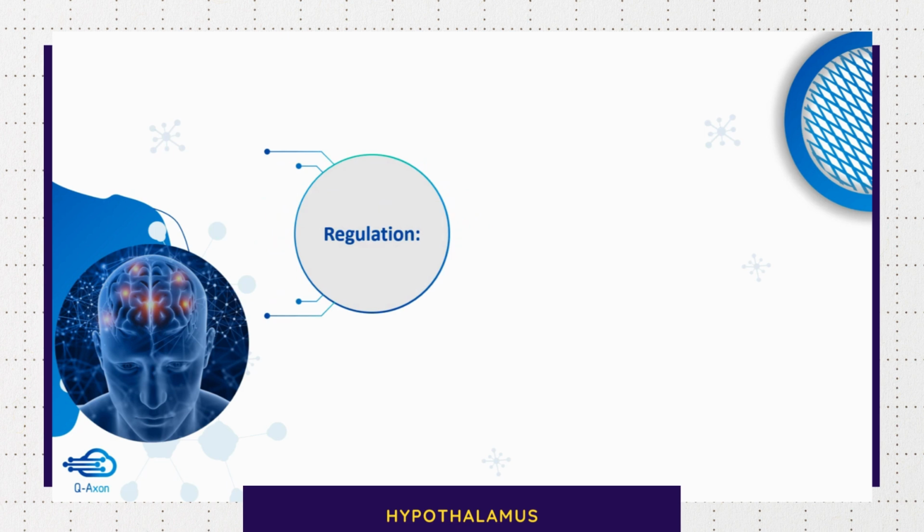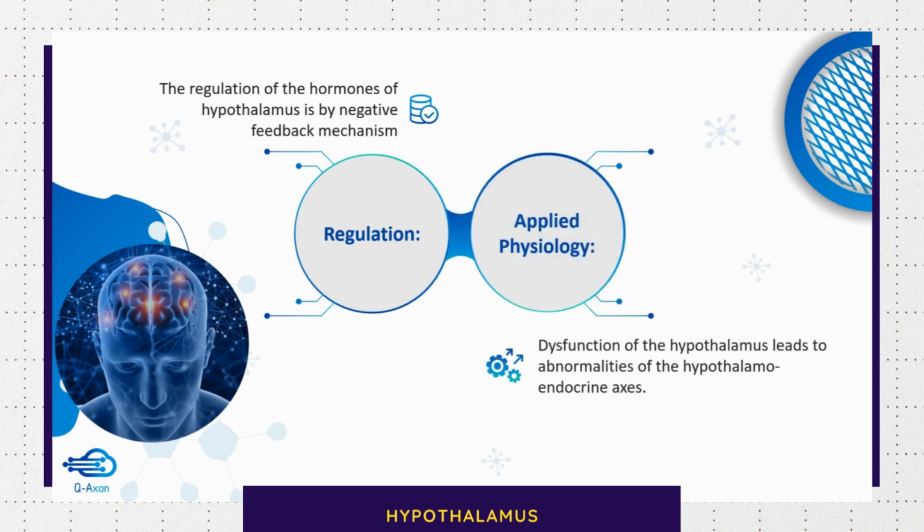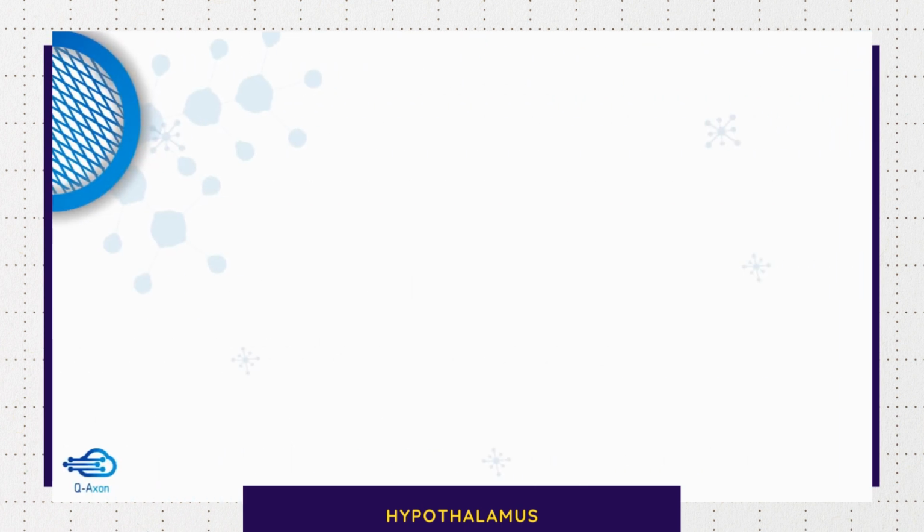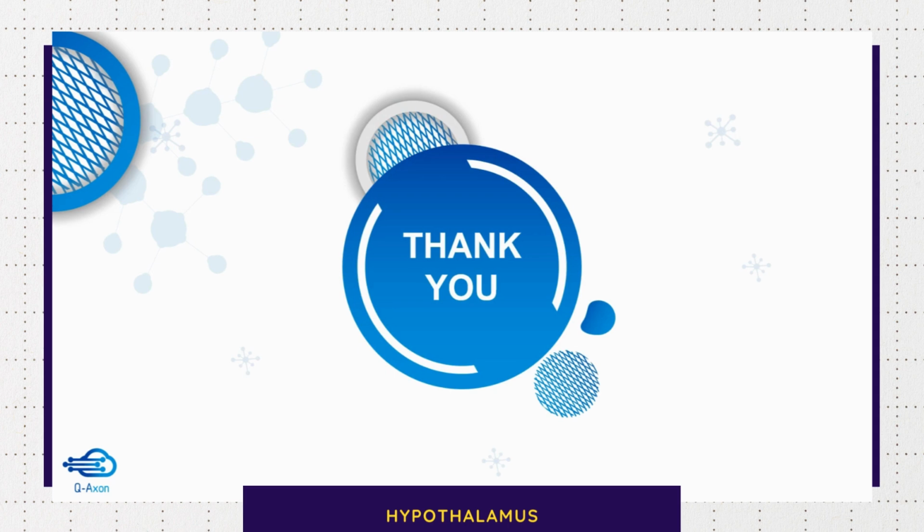The hormones secreted by the hypothalamus have to be regulated, and this is mainly by a negative feedback mechanism. If it is not regulated properly, dysfunction of the hypothalamus can lead to abnormalities of the hypothalamo-endocrine axis. Because of this, irregularities will occur in anterior and posterior pituitary secretions, and many target organ dysfunctions will occur. So that is briefly about the endocrine functions of the hypothalamus, the various hormones secreted by it and their functions.